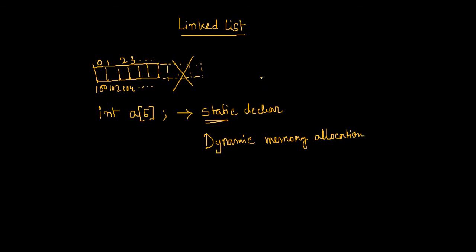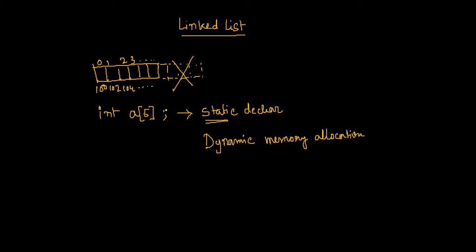So this linked list is one type of example of dynamic memory allocation. And ultimately, remember one thing, the purpose of array and linked list is the same. Array is used for storing more than one data at a time. Linked list will be used for storing more than one data at a time. But the limitation that we have in this array, we can overcome in this linked list.